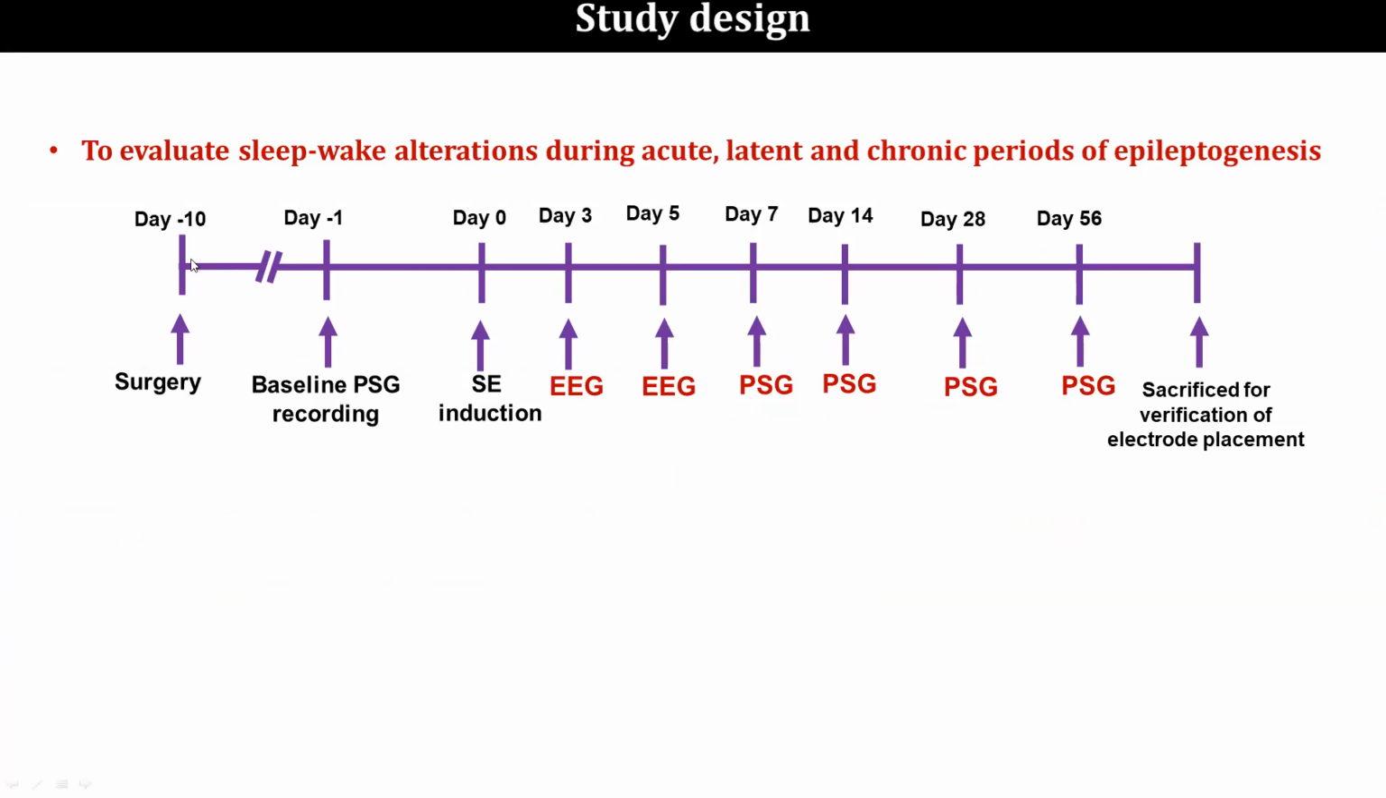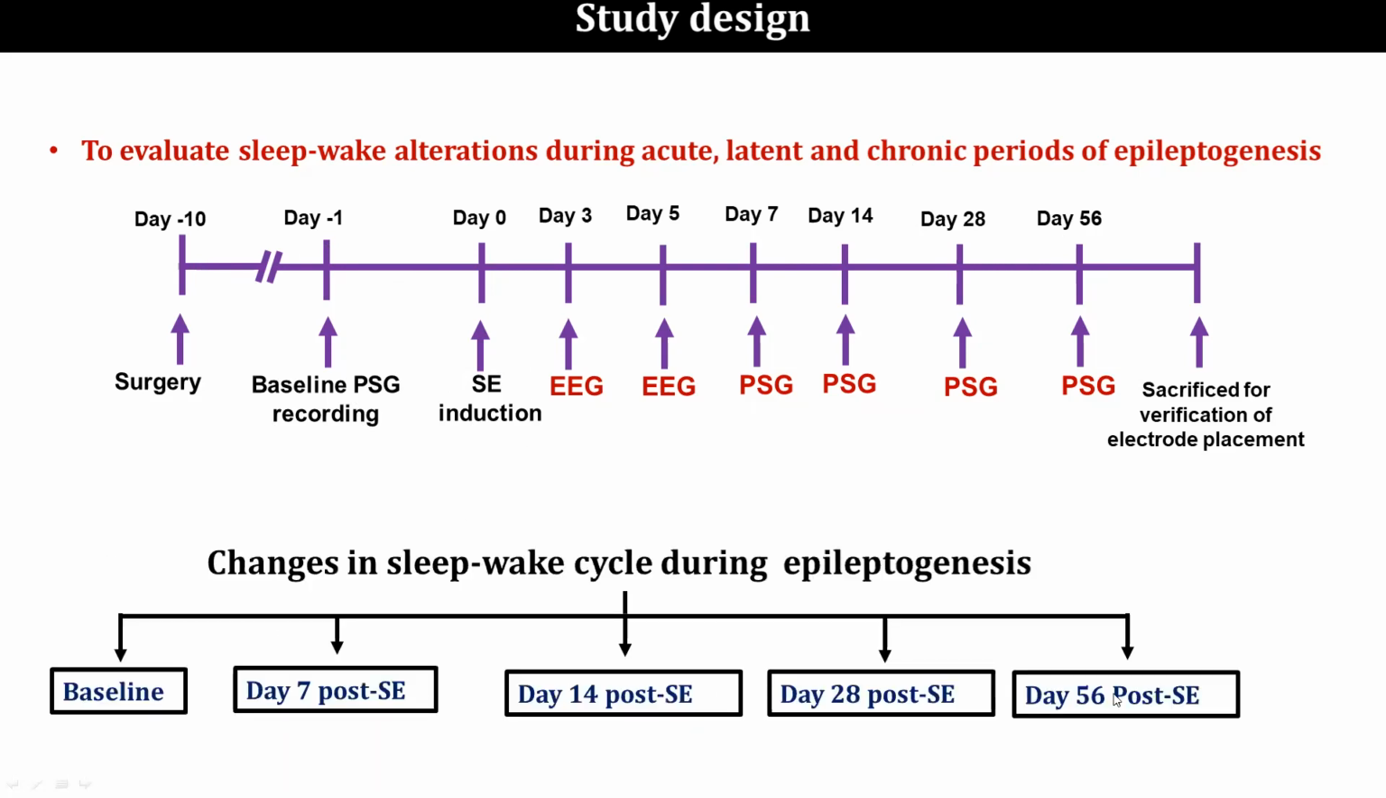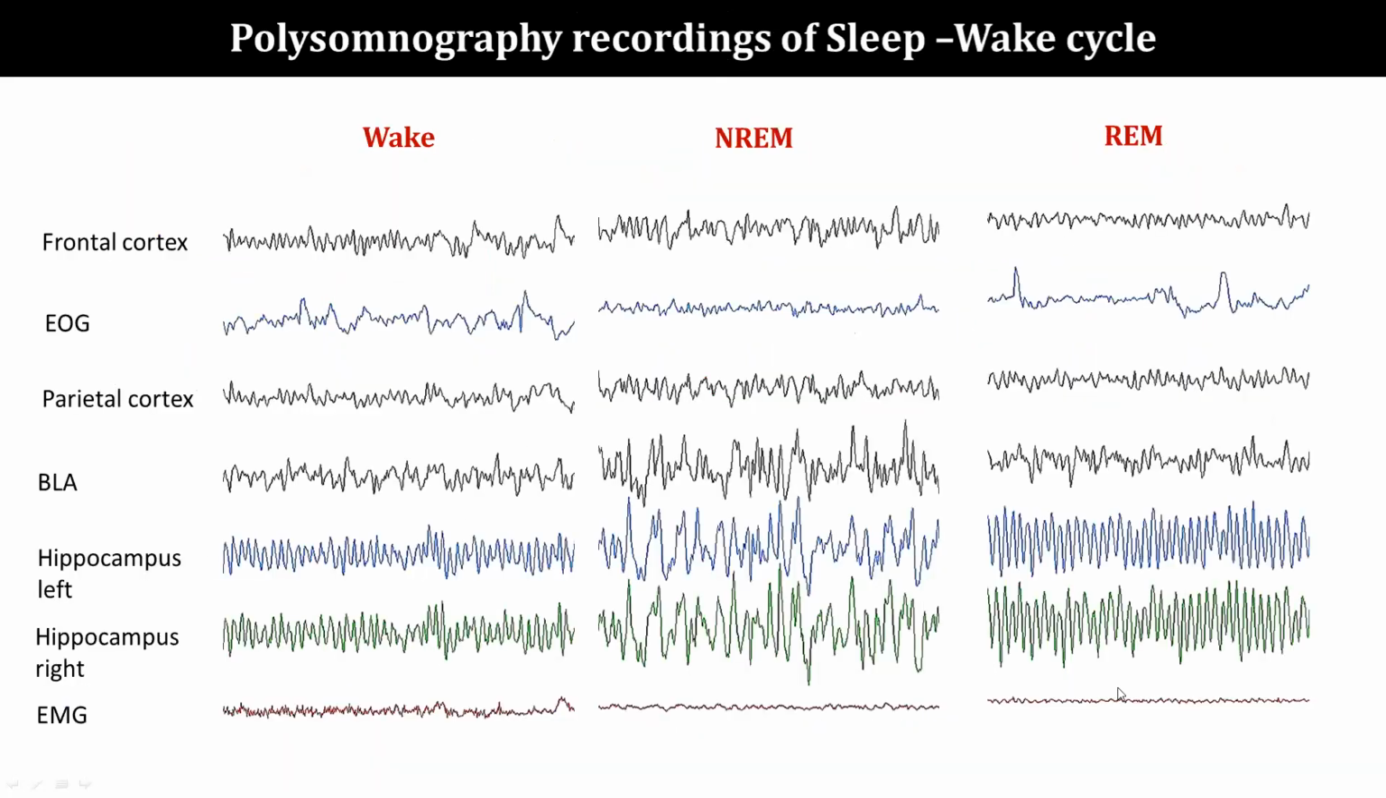implanted the animals with electrodes and then gave a recovery of 10 days. Following this, we did a baseline recording and then induced these animals for SE induction. Following this, we recorded these animals on days 7, 14, 28, and 56. Here 7 and 14 represent the latent phase and 28 and 56 represent the chronic phase. Accordingly, we had these 4 groups and we classified the sleep based on wake, NREM, and REM.